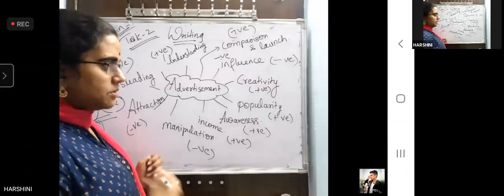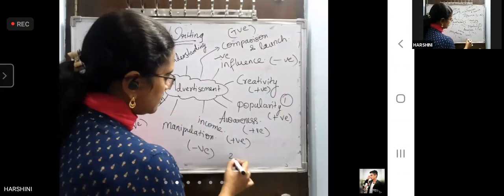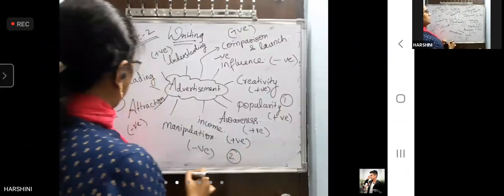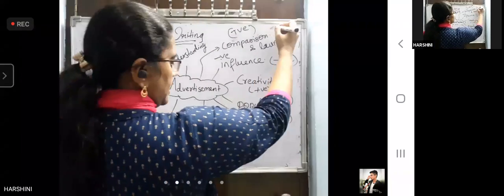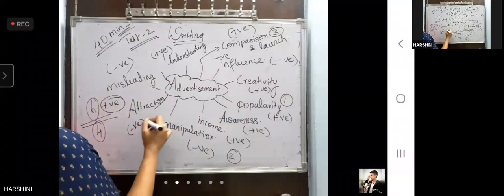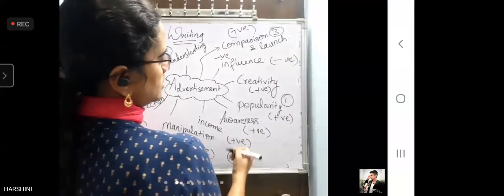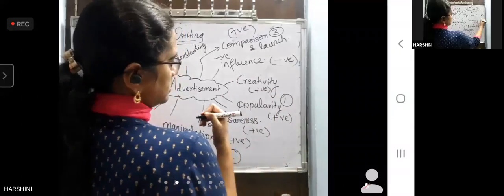I can write very good on popularity first. Then I can write on income next. Then I can write on comparison next. Then I can write on the positive point creativity, fourth point.